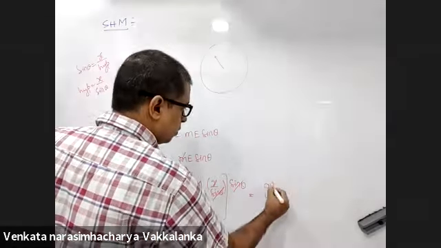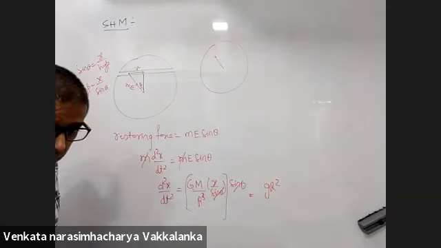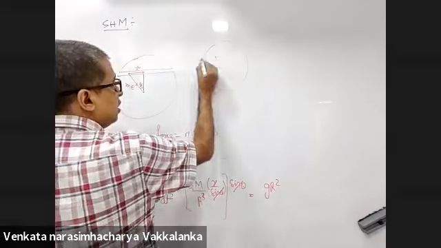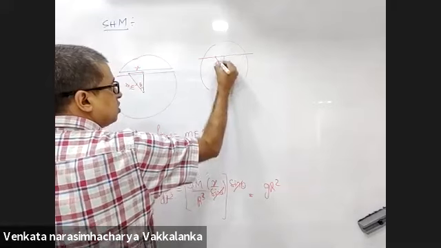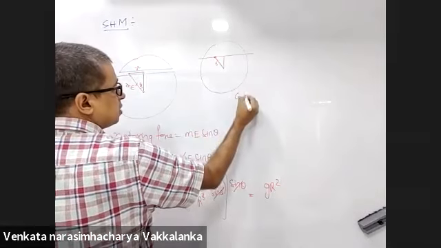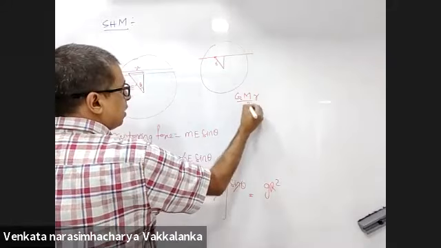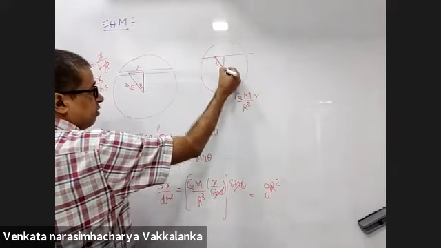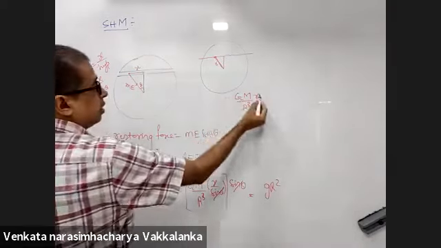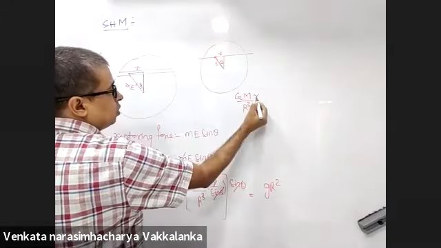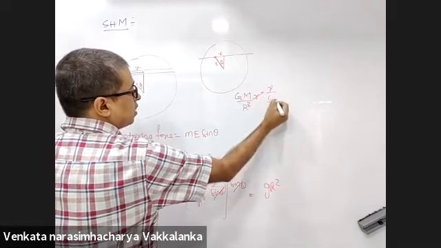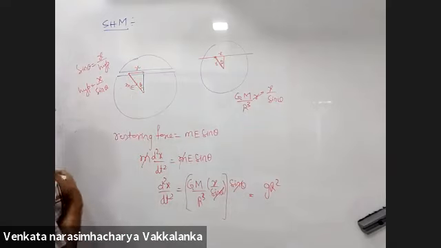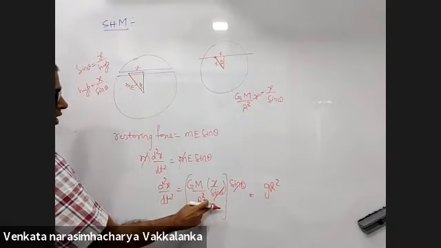Can you please explain this step again? What is the expression for field, if this distance is smaller at this point? G M small r by R cube. Yes or no? Yes, sir. Small r is the distance of that point from the center. Now, if this is theta and this is x, small r you are replacing with x by sin theta.